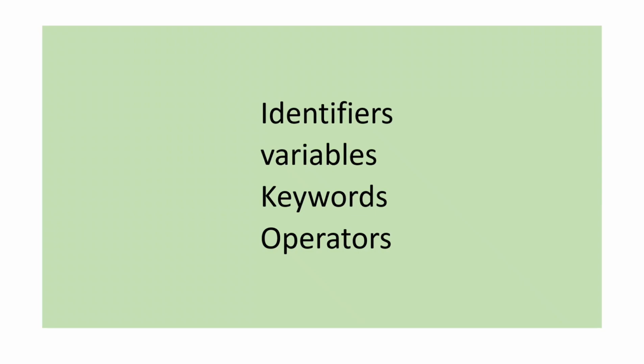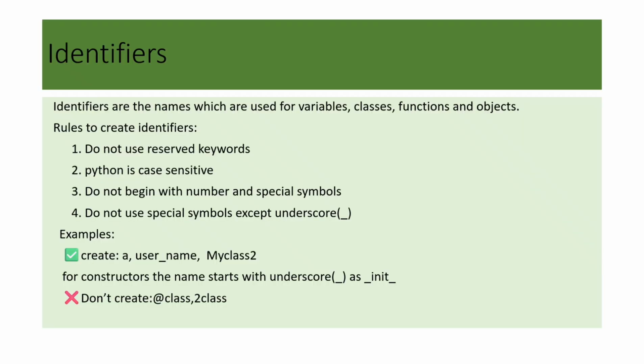Today we are going to learn identifiers, variables, keywords and operators. Let's begin. Identifiers are the names which are used for variables, classes, functions and objects.